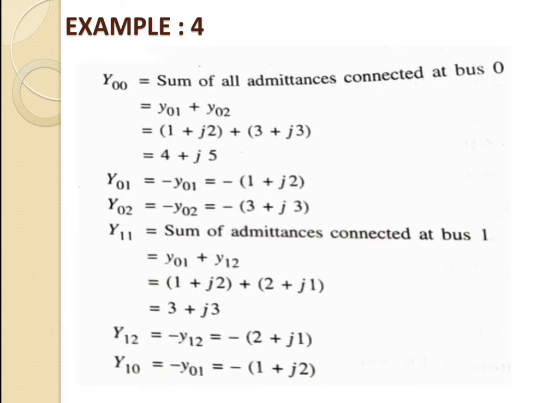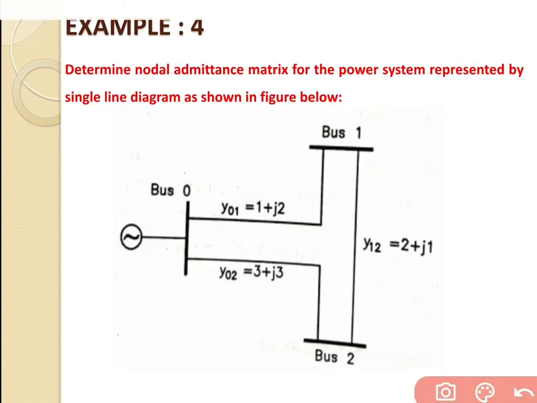Now we will go for the solution. Having a total of 3 buses, let's start with the first one, and we will go for the mutual admittance at bus number 0. If we consider bus number 0, there are a total of 2 lines connected at bus number 0, that is Y01, and the second line, Y02.